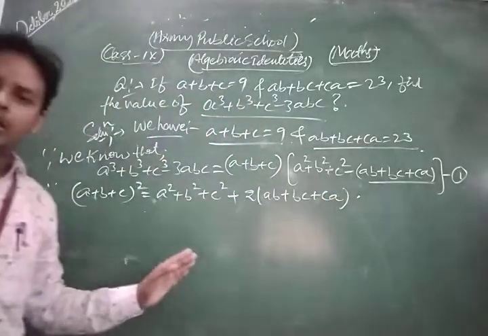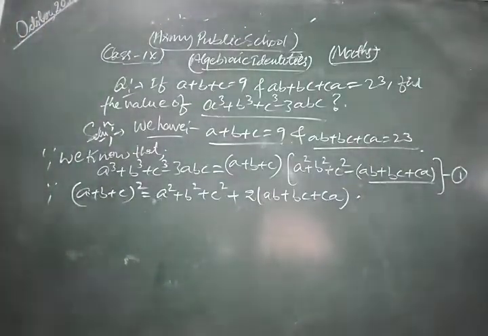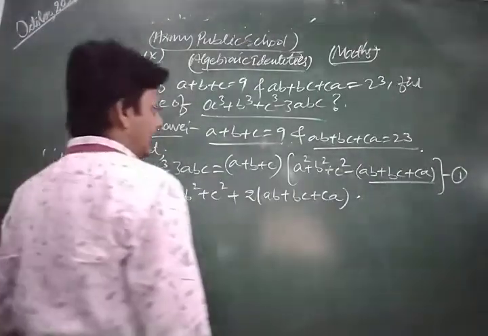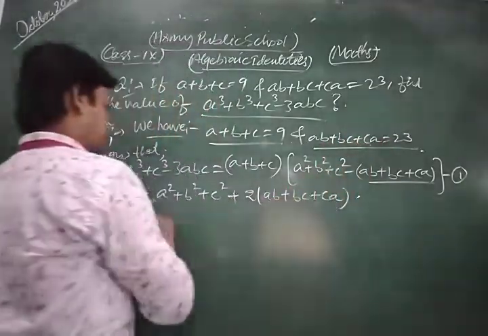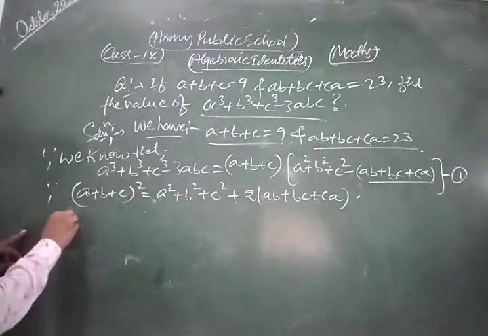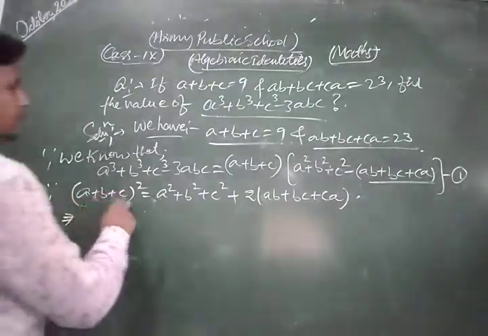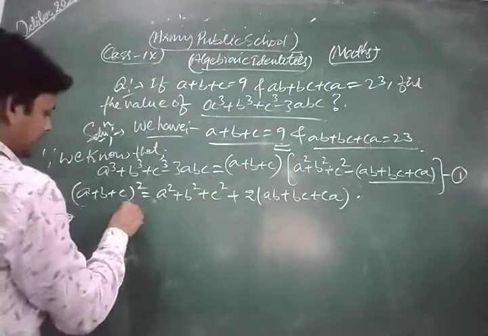We have the given expressions. Now we put the value of a plus b plus c and the value of ab plus bc plus ca in this expression. So we get, look, the value of a plus b plus c is what, 9. So here we write 9 square.